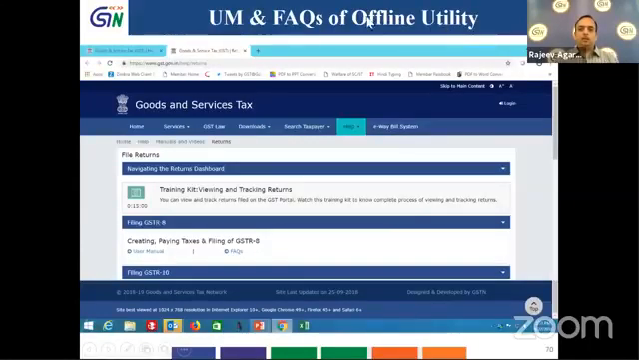So this is my user manual and FAQ, which is available on our website. This is wrongly written as offline utility. This is for GSTR 8 online. What I can do is go to home, click on the home section, and there will be a tab for manuals and videos. I have to click on that. After that, this will open up. Filing GSTR 8 is slightly down below. You have to scroll down and click on this button. After that, the user manual and frequently asked questions will open up here.